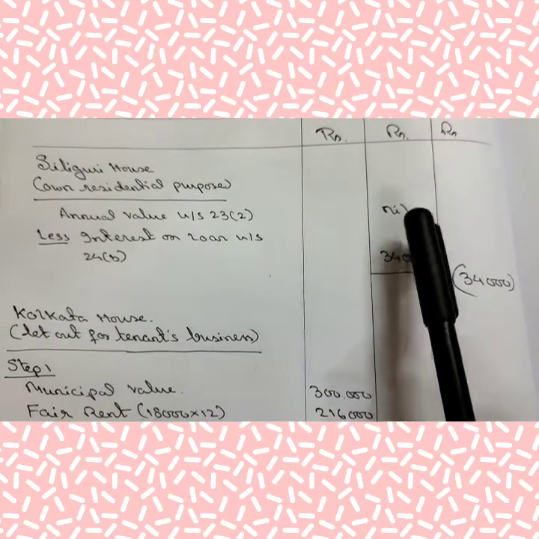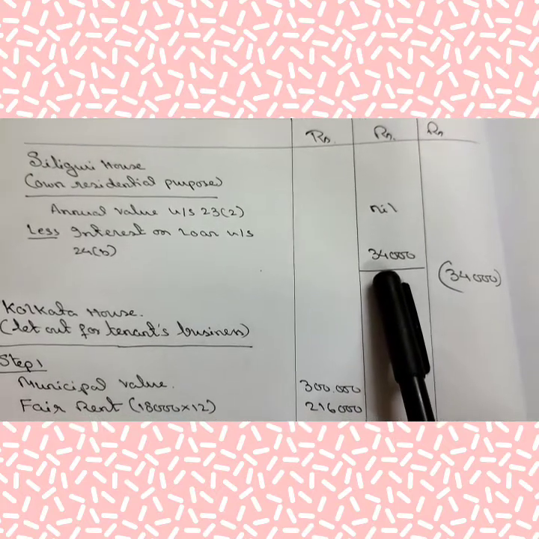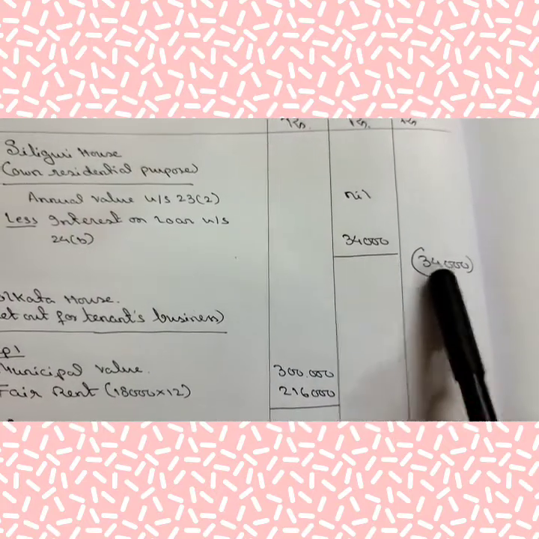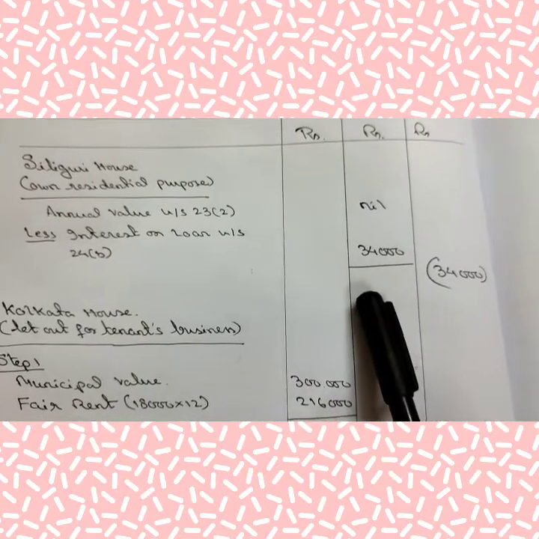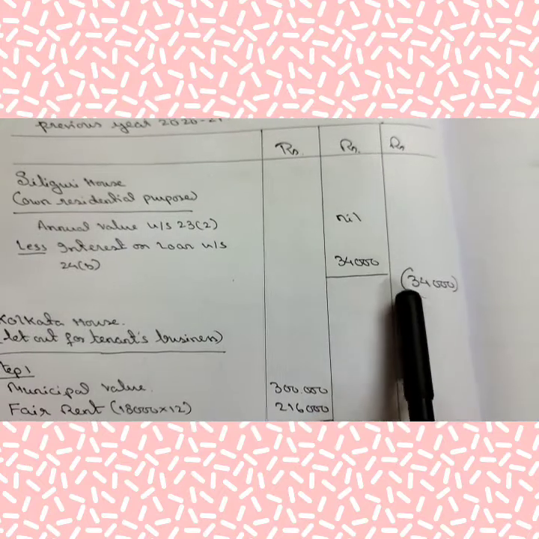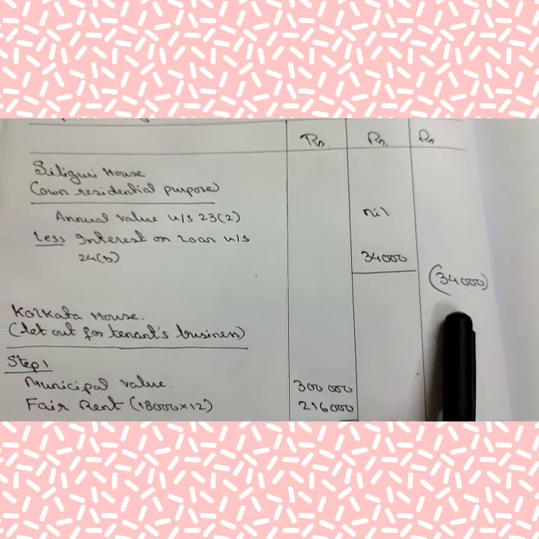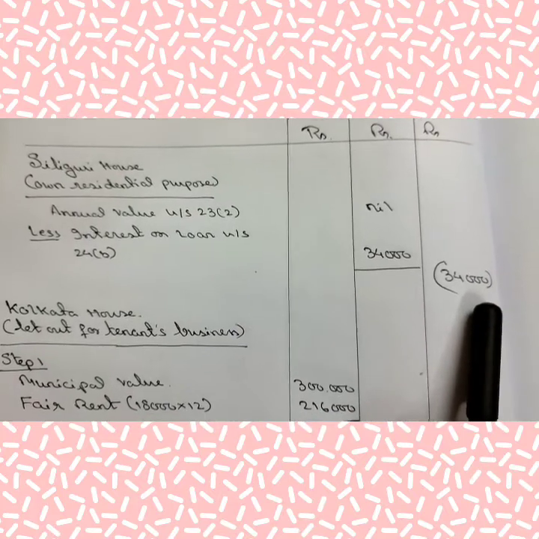So from nil, means 0, we are deducting 34,000. It will come negative 34,000. That means from the first house, Mr. Shoibal Dhar has a negative income.